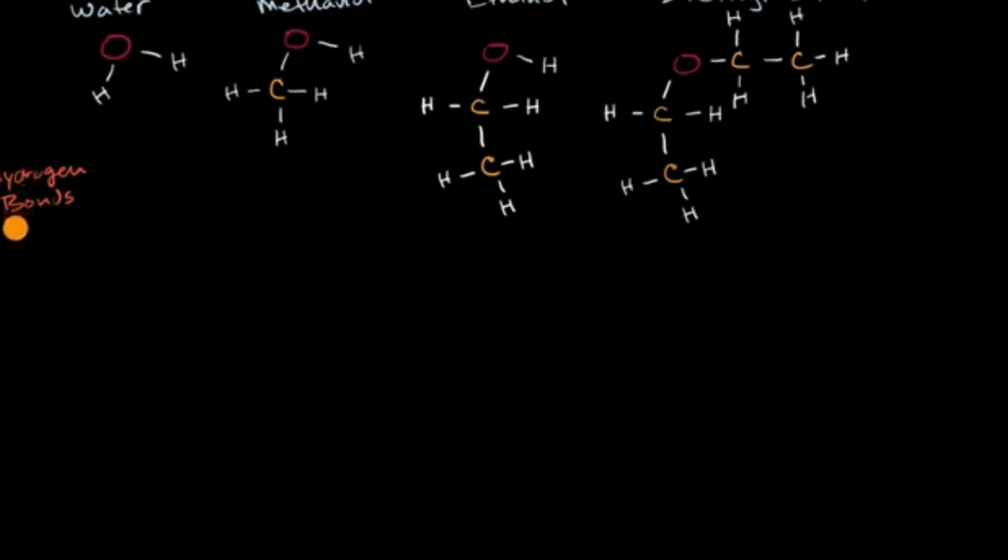So if I had to rank the hydrogen bond contribution to the intermolecular forces, I would put water as number 1 because it can form the most hydrogen bonds. I would put methanol and ethanol as a tie for second, and then I would put diethyl ether last because it can't form hydrogen bonds. So just looking at this, I know that water is going to have the highest boiling point, diethyl ether is going to have the lowest boiling point, but what about the difference between methanol and ethanol?